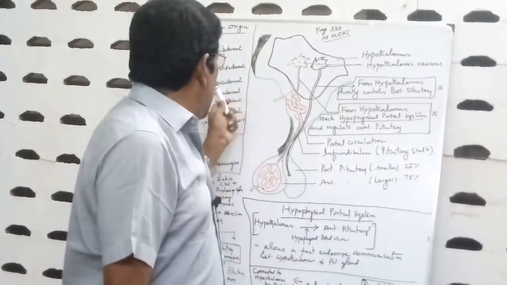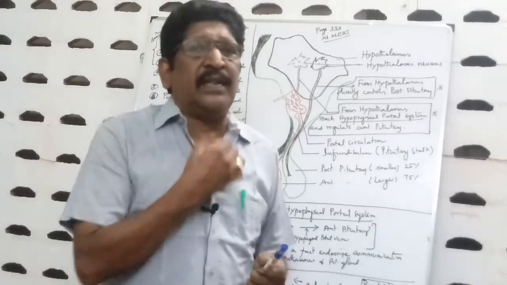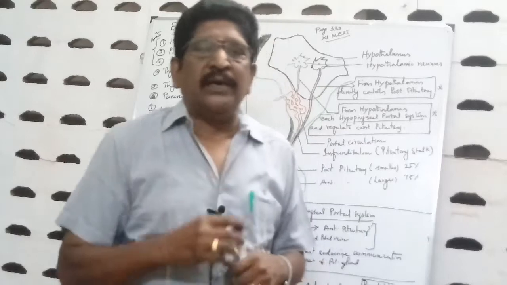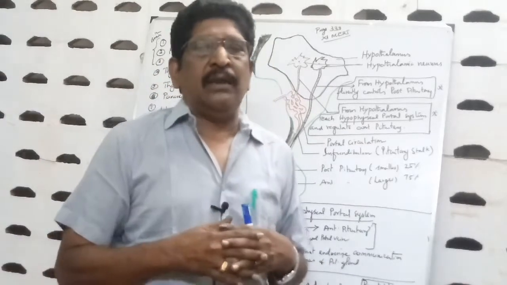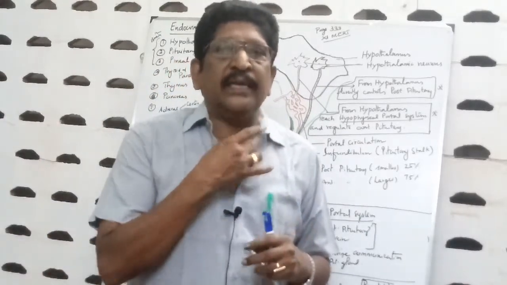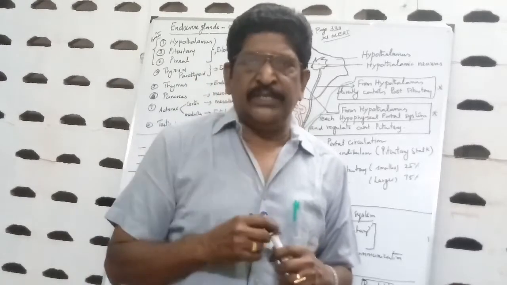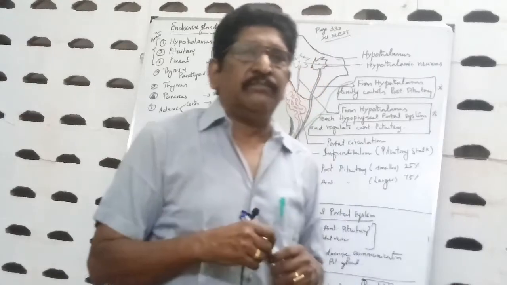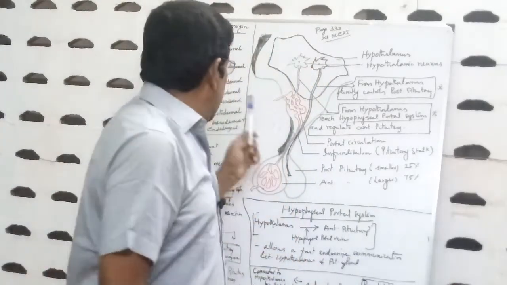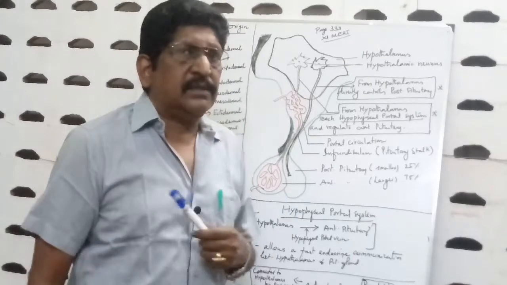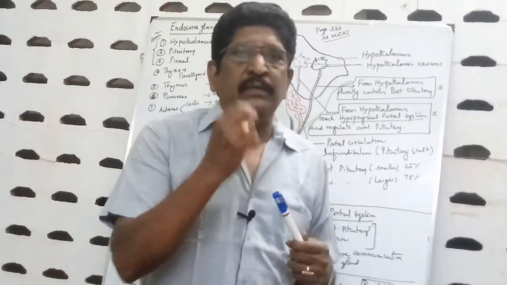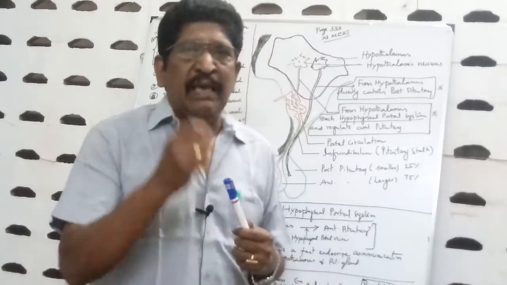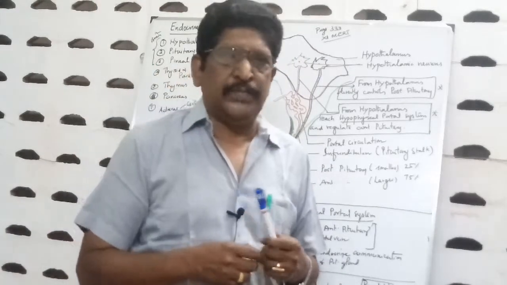Next gland, thyroid and parathyroid. 2 thyroid lobes and 4 parathyroid glands in the neck region. They are endodermal in origin. They are produced from the endoderm, the inner layer. And then the thymus, a small gland near the heart, is also endodermal in origin.